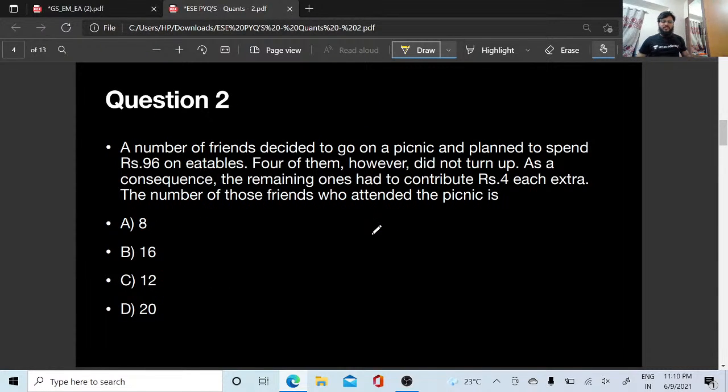A number of friends decided to go on a picnic and planned to spend rupees 96 on eatables. Four of them, however, did not turn up. As a consequence, the remaining ones had to contribute rupees 4 each extra. The number of those friends who attended the picnic is dash.